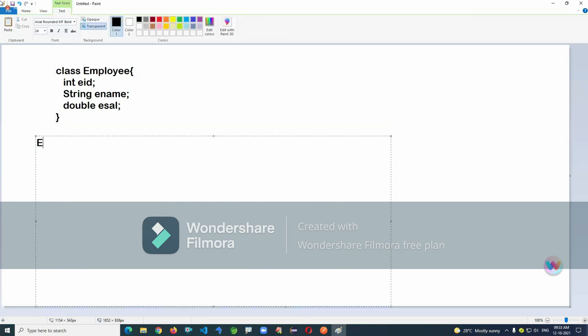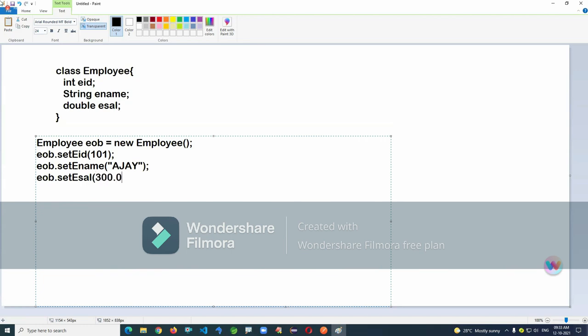Once we create a Java object like this, Employee eob = new Employee, then eob.setEid(101), eob.setEname("Ajay"), eob.setEsal(300.0). Look at it, it's a Java object.